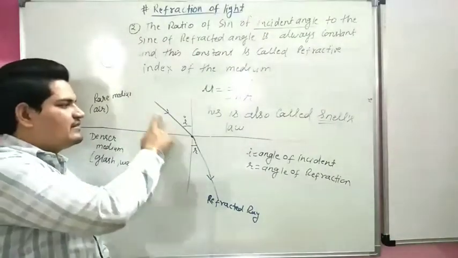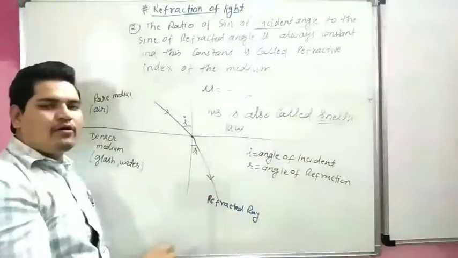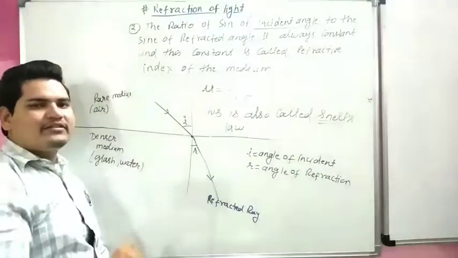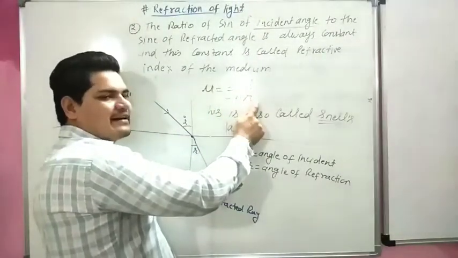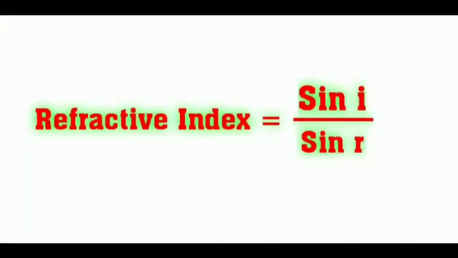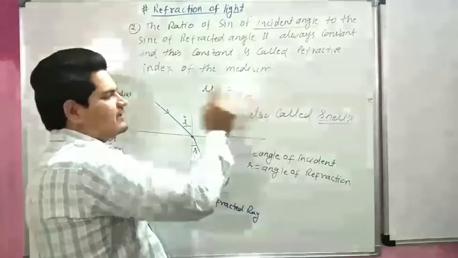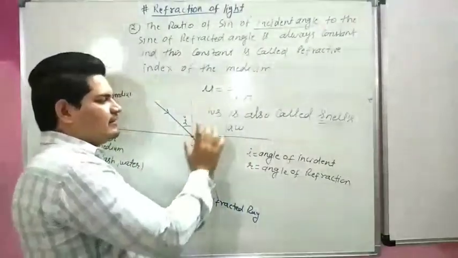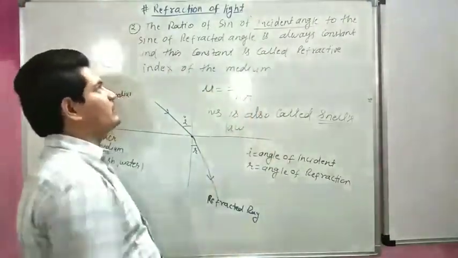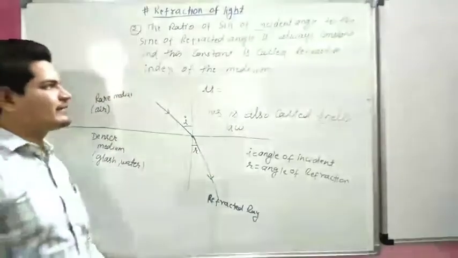First law: the incident ray, the normal and the refracted ray all lie at the same point. Second law: the ratio of the sine of the incident angle to the sine of the refracted angle is always constant, and this constant is called the refractive index of the medium. This law is also called Snell's law. So this is refraction of light.